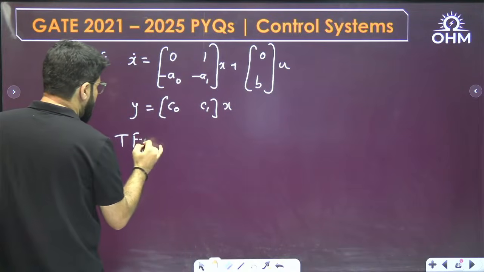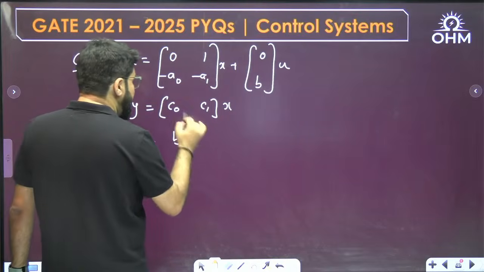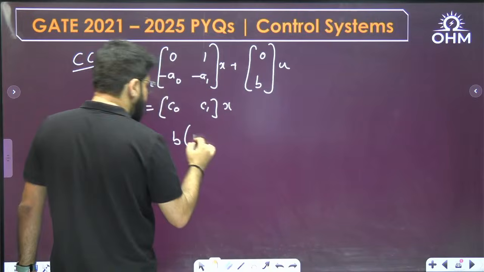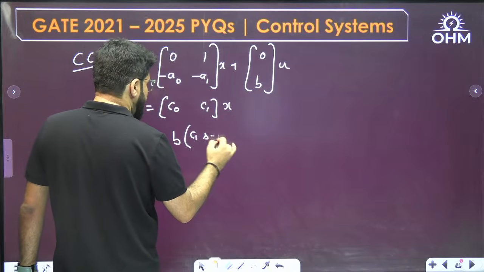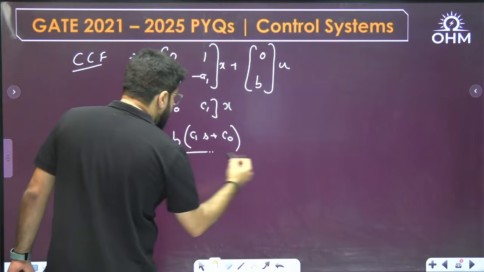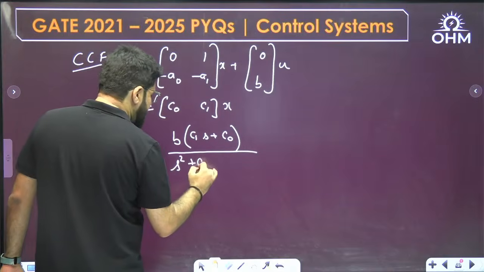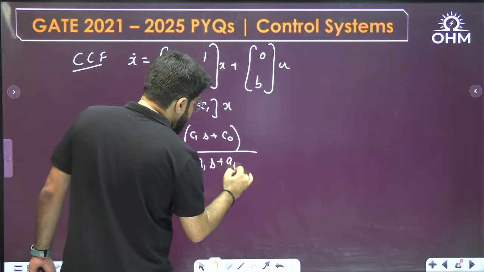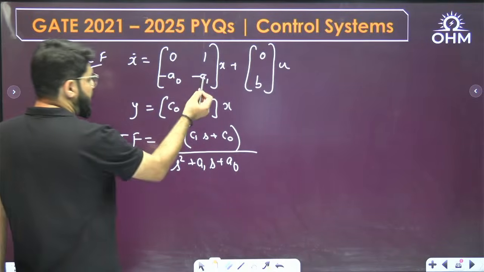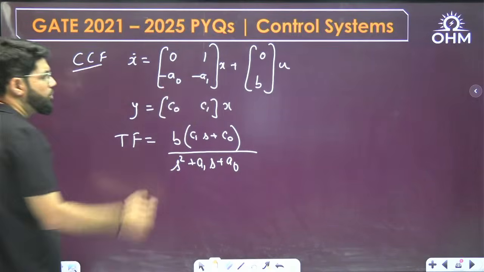These correspond to the transfer function equal to B multiplied by C1S plus C naught, where C1 is the coefficient of S and C naught is the constant term of the numerator, divided by S square plus A1S plus A naught. A1 is the coefficient of S, A naught is the constant term. In the matrix they come up with the opposite sign.